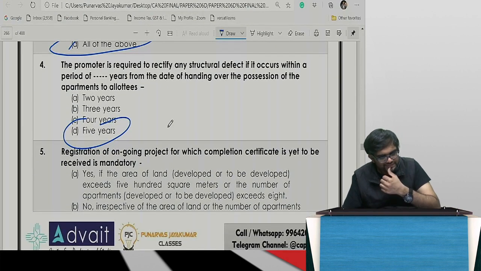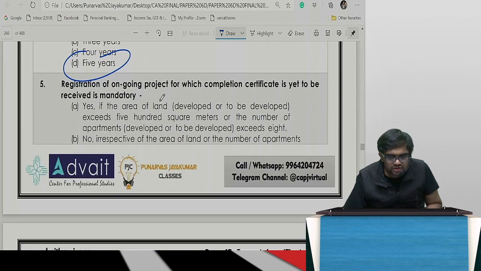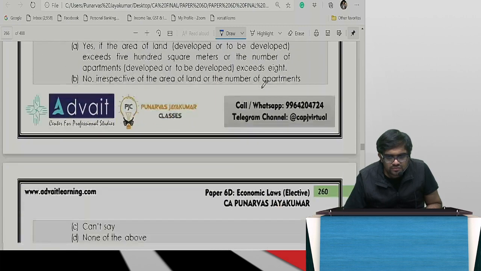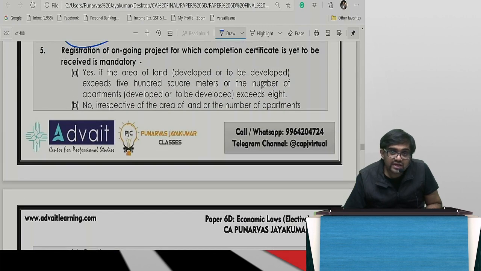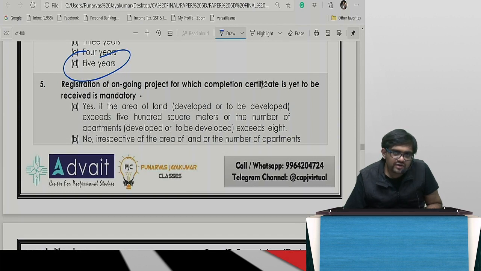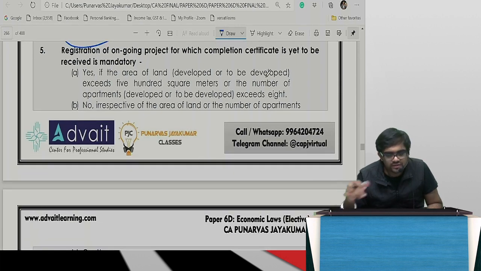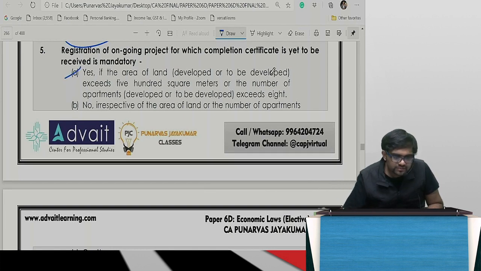5 years. Registration of ongoing project for which completion is yet to be received is mandatory for what, guys? Same, no? If it is exceeding 8 or if it is exceeding 500, you will need the registration. We have seen that already. More than 8 or more than 500. Here it is 1000 and all before they are done. So it is obviously A. Same, section 3.